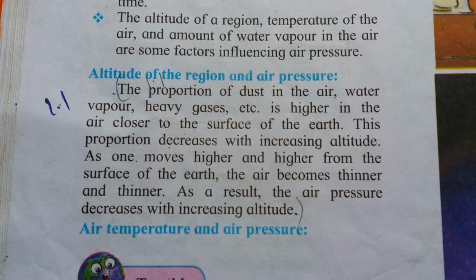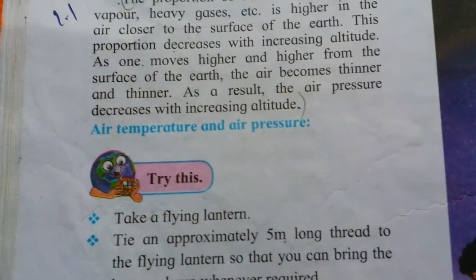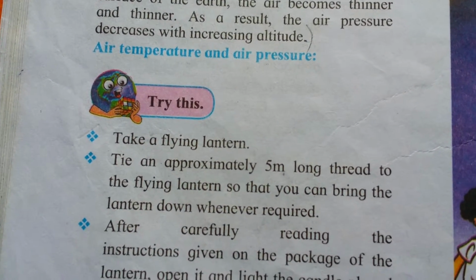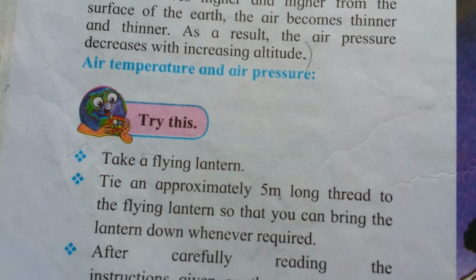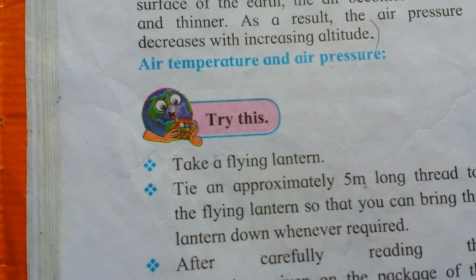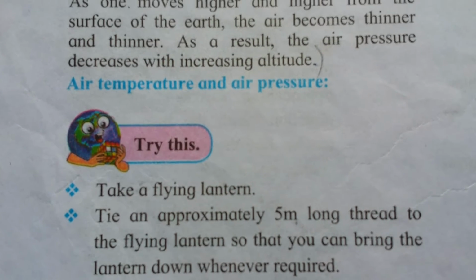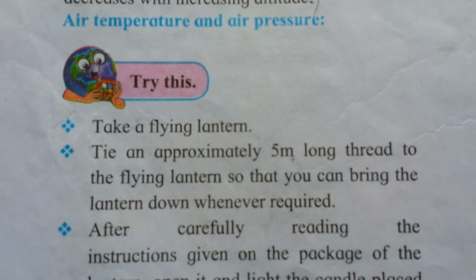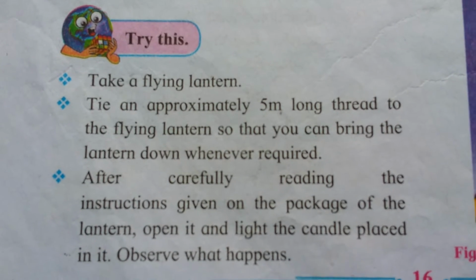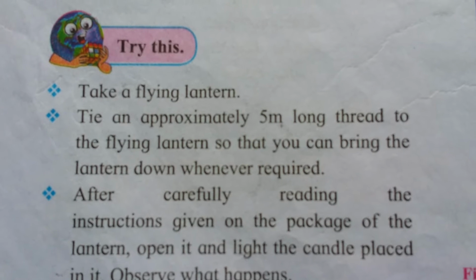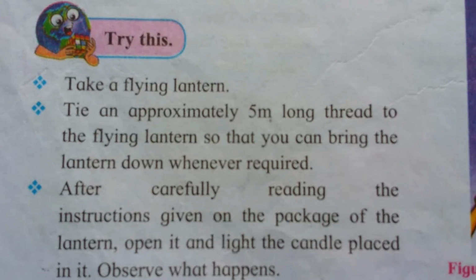Now, let's see what is the relation between air temperature and air pressure. Try this. Take a flying lantern, tie an approximately 5-meter long thread to the flying lantern so that you can bring the lantern down whenever required. After carefully reading the instructions given on the package of the lantern, open it and light the candle placed in it. Observe what happens.